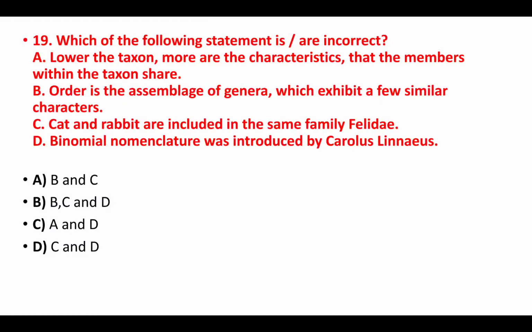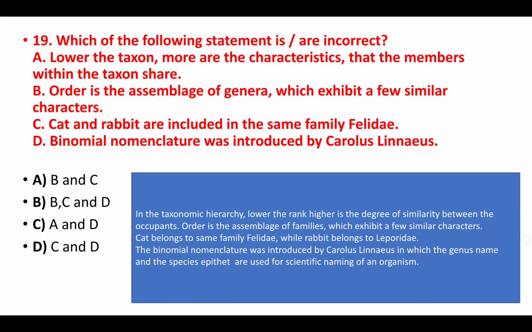Let's move towards the 19th question. Which of the following statements are incorrect? Lower the taxon, more are the characters that the members within the taxon share. See, in taxonomic hierarchy, lower the rank, higher is the degree of similarity. That is from kingdom to species, the characters will keep on increasing, right? So here, again, lower the taxon, more the characteristics that members within the taxon share. Right? This is the correct statement.